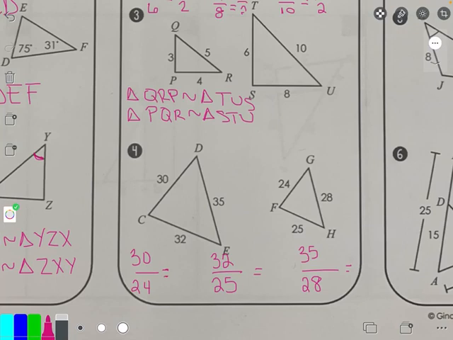30 over 24, well, I know 6 can go into both of these, right? 30 divided by 6 is 5, and 24 divided by 6 is 4. Okay, now we're looking at 32 and 25. Let's see here. Why can't I think of what can go into those?